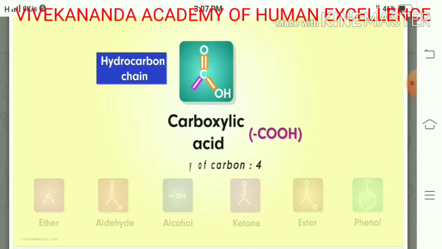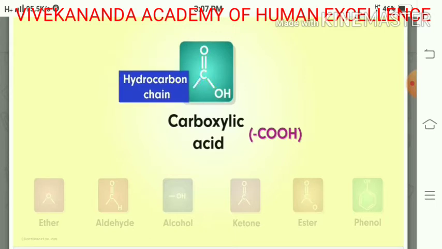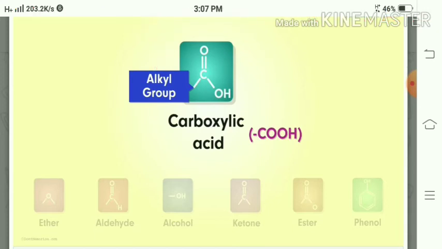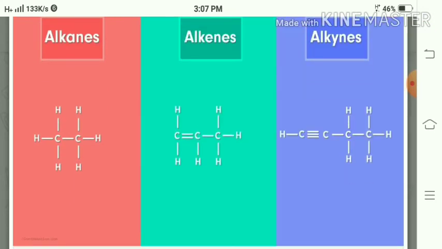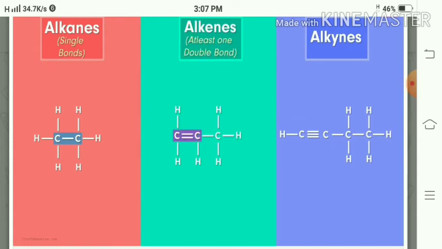Here, carbon is tetravalent. It is connected with oxygen by a double bond, a single bond to OH, and the remaining valency gets connected with a hydrocarbon chain, that is the alkyl group, R group. And we get the compound RCOOH. It can be connected with alkyl, alkenyl or alkynyl groups.